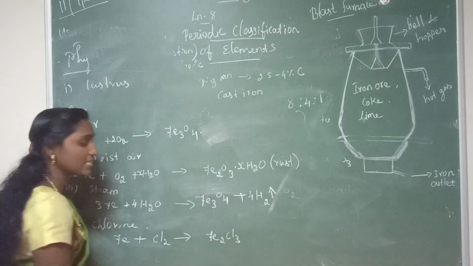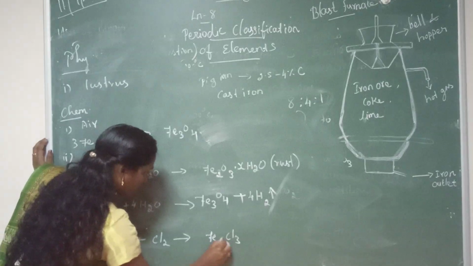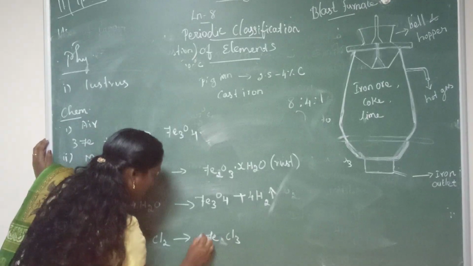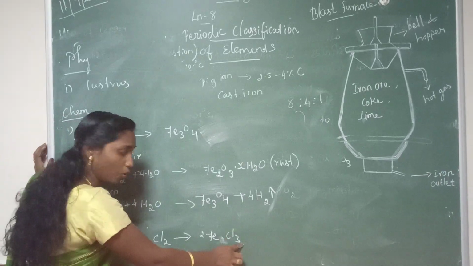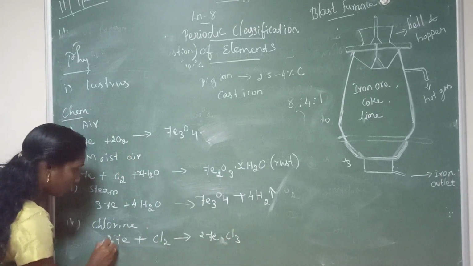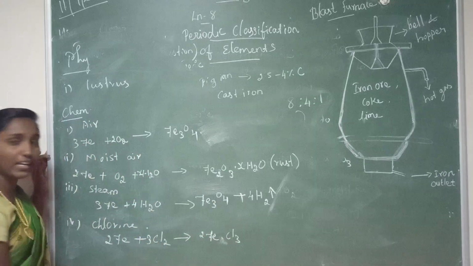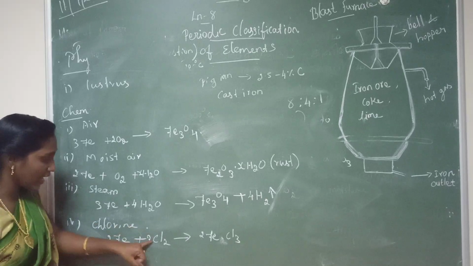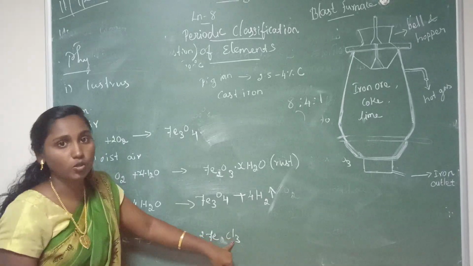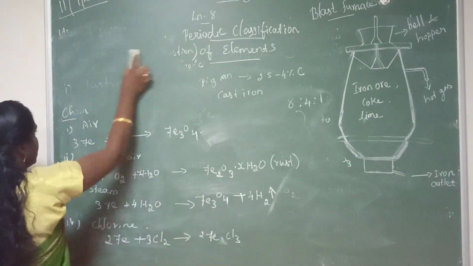The formula of ferric chloride is FeCl3, so we write 2FeCl3. Here 2 iron, then 6 chlorine is there, so we write 3 here. Have you understood this reaction? Iron reacts with chlorine to form ferric chloride. The next one, reaction with acid.